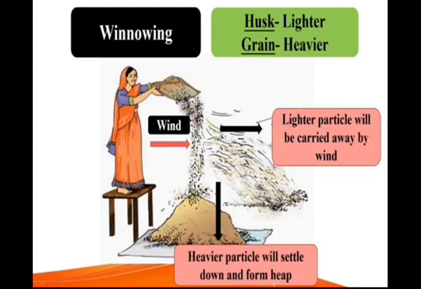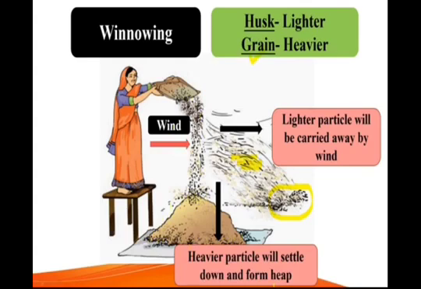Look at the position of the husk, where it is going. Look at the position of the grain. Look at the down arrow. The heavier particle will settle down and form a heap. You need not collect it together because it forms a heap, and the lighter particles go far away. So this is winnowing.